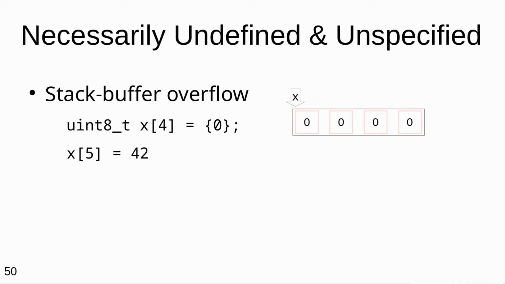Now, in a C program, you're going to have a buffer overflow. It's perhaps the most dangerous kind of vulnerability that is still widespread. If you write past the end of an array that your program is allowed to access, then you might be overwriting really important stuff like the next piece of code to execute. In this case, we say the behavior is undefined because if your program does this, there is nothing reasonable the compiler could do to help you. It can't even produce a reasonable error message because the code that it executes might be overwritten.